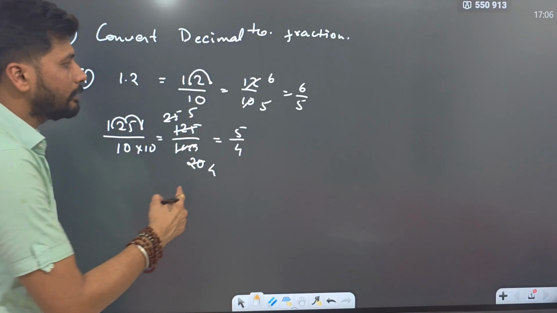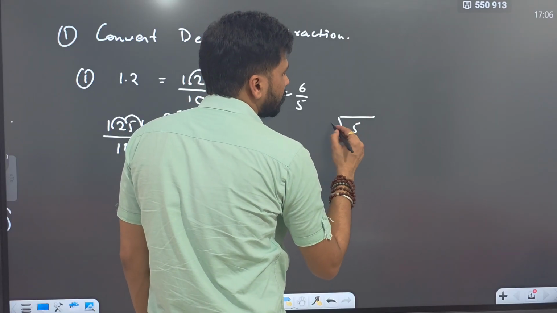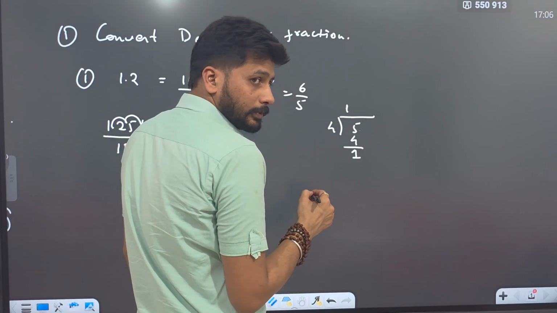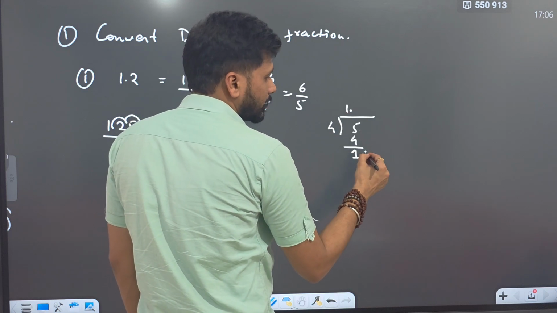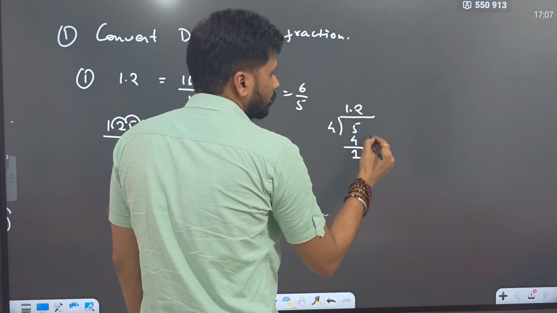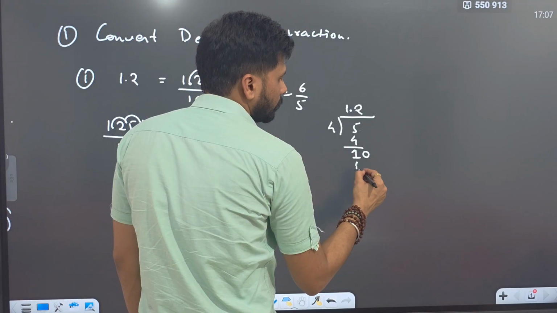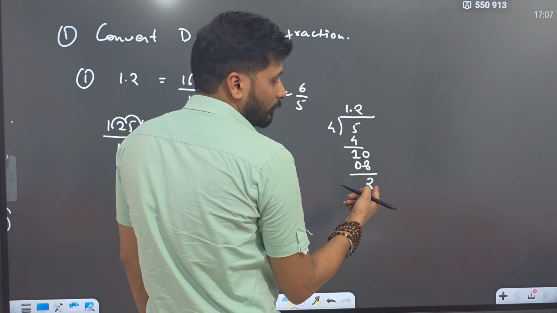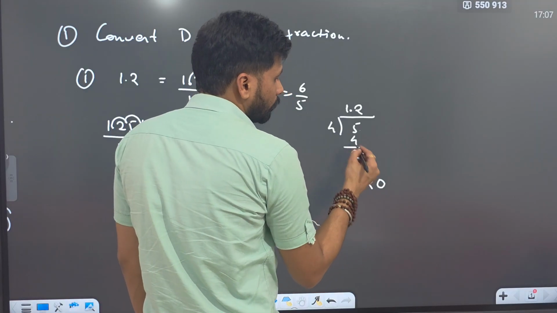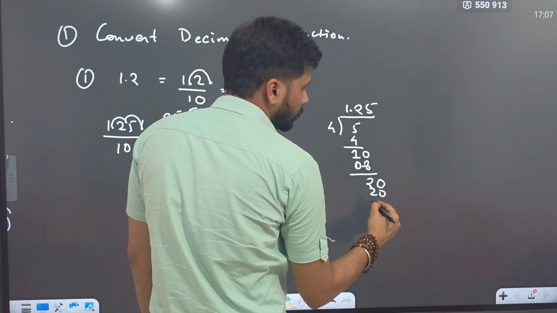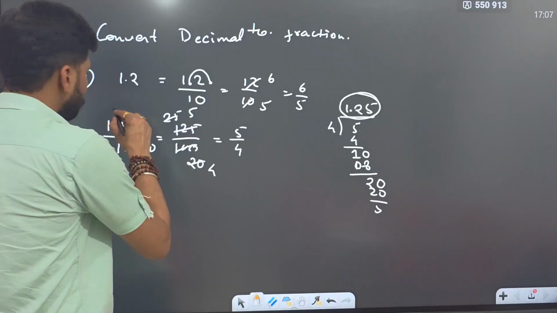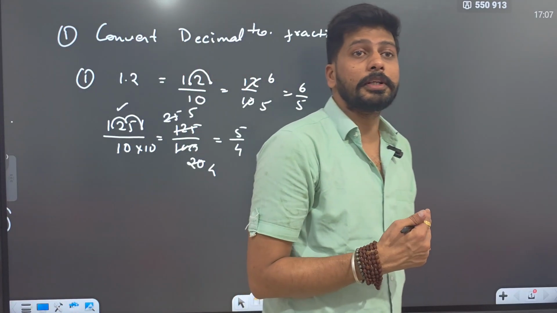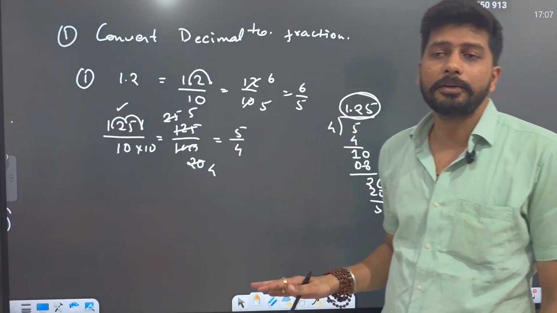If you divide 5 by 4, you will get the same number. 1. It will not be divided further. Put the decimal sign, put 0 there. 8, you will get 2. It will not be further divided. You will put 0. 4 5s are 20. You will get 1.25, the original value. So you understood? Whenever the number is terminating, this is the thing which you are going to do.